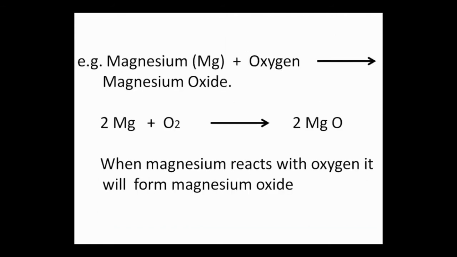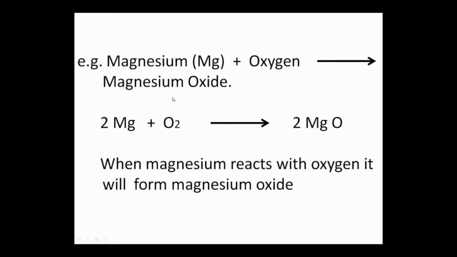For example, if there is magnesium, and that magnesium reacts with oxygen, then the product is magnesium oxide. Magnesium is the metal. Magnesium when it reacts with oxygen, what will be our product? Magnesium oxide. So the chemical equation of this reaction is: symbol of magnesium is Mg, plus O2.